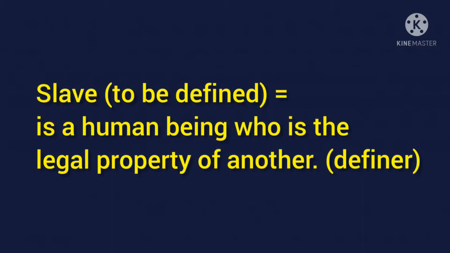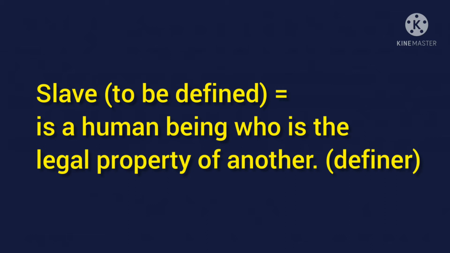So in this definition, it's an equation. In this equation, you have two parts. One is the to be defined, that is slave. The other is the definer. The definer is a human being who is the legal property of another. This is an example for a perfect definition. Don't forget that a definition is an equation.